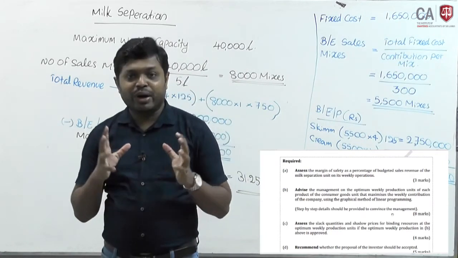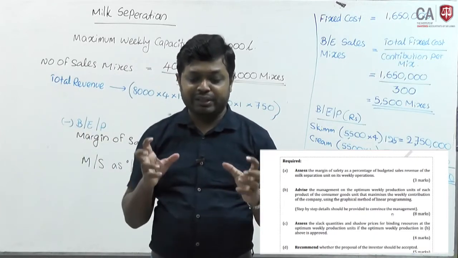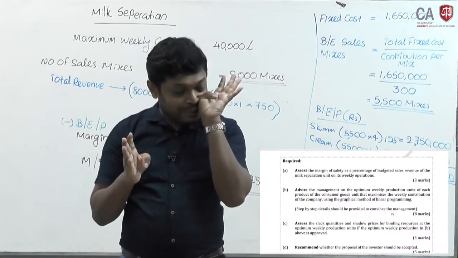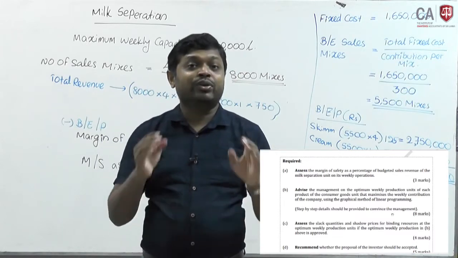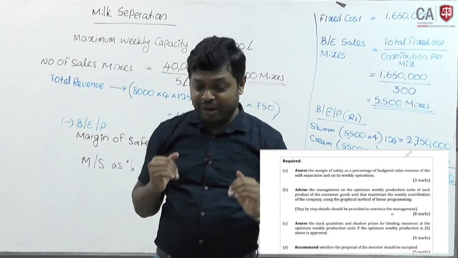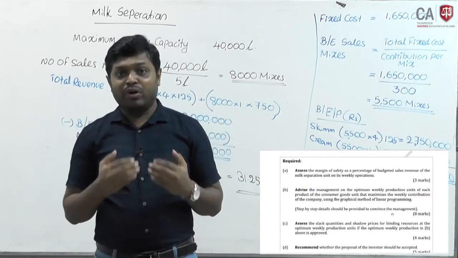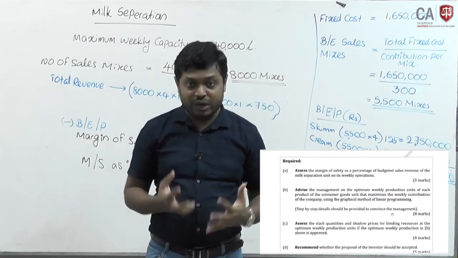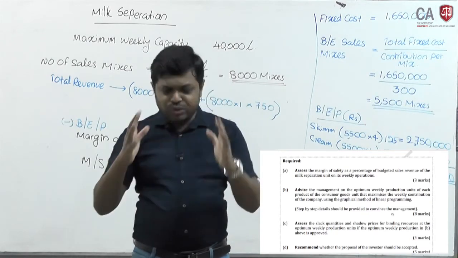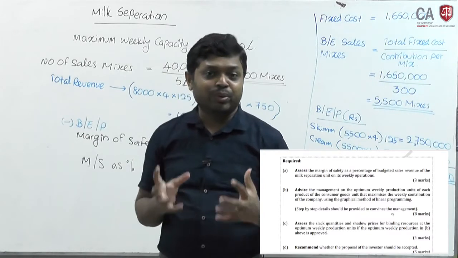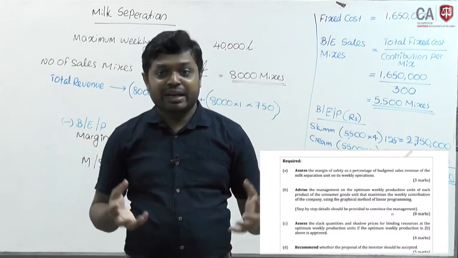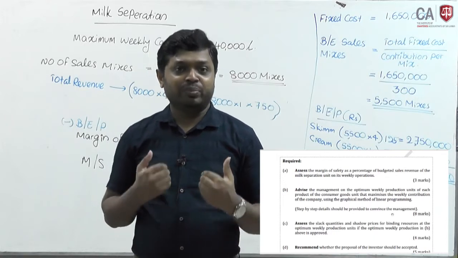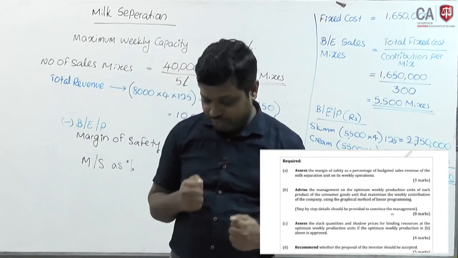You have to establish a linear programming model, step by step. Those who have no idea how to build one, this illustration will help you understand.